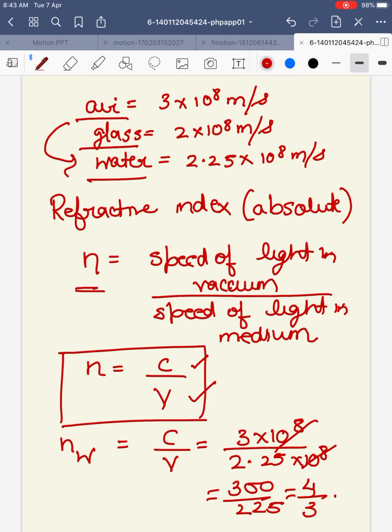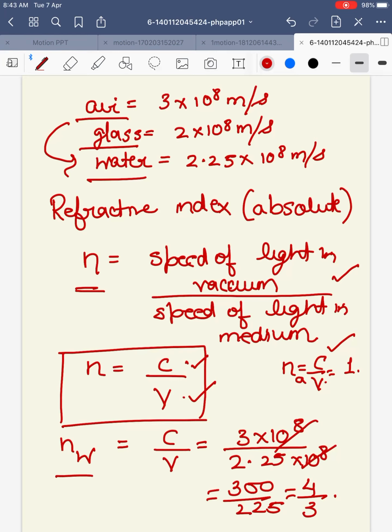It is defined as the ratio of speed of light in vacuum to speed of light in medium, given by n = c/v. If we talk about air, what would be the refractive index? That would be 1, right? Because for air, c and v have the same value, 3 × 10^8. So if we talk about refractive index of water, that is c by v.